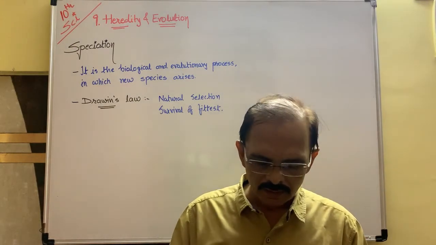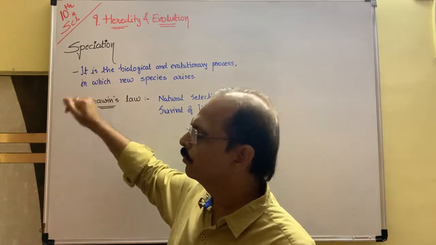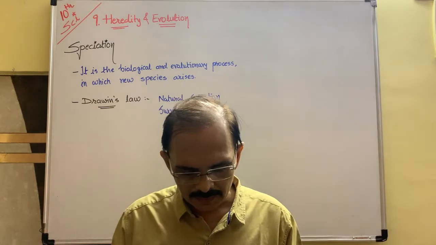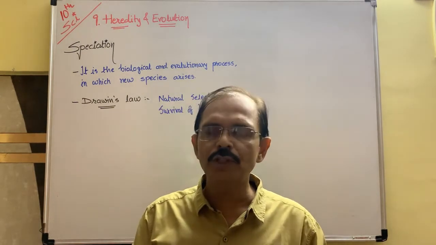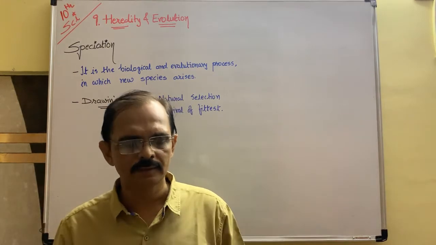So here one illustration is given if you want to learn this speciation. As for example, let us consider the situation about human being so that you can easily understand.